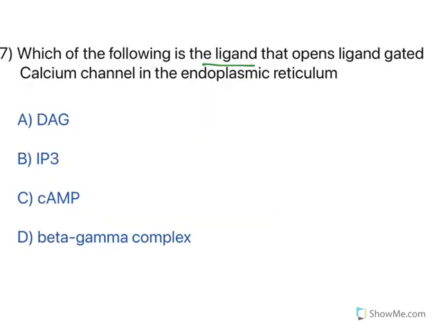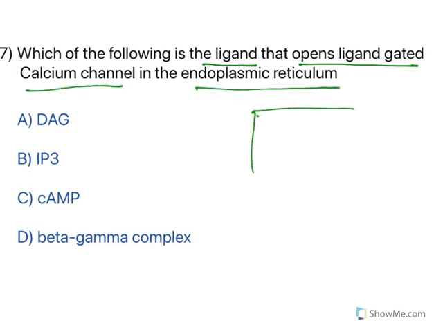Which of the following is the ligand that opens the ligand-gated calcium channel in the endoplasmic reticulum? See, inside the cells you have the endoplasmic reticulum. Inside the endoplasmic reticulum you have a lot of calcium reserves. Whenever a cell is stimulated, calcium is released, and some of the calcium is taken back into the endoplasmic reticulum. So inside the cell, the endoplasmic reticulum acts as a calcium reserve.